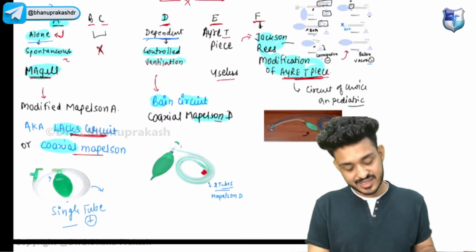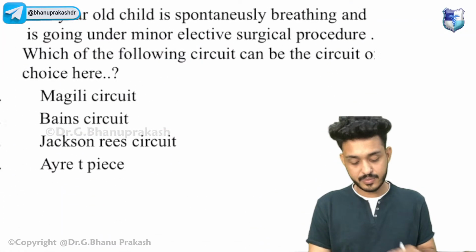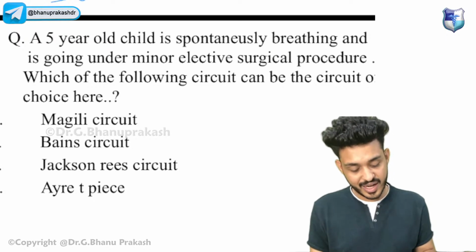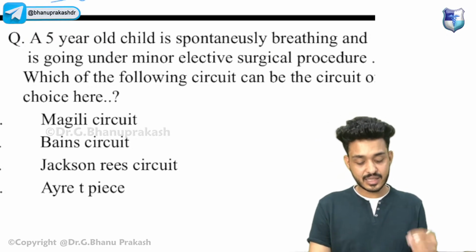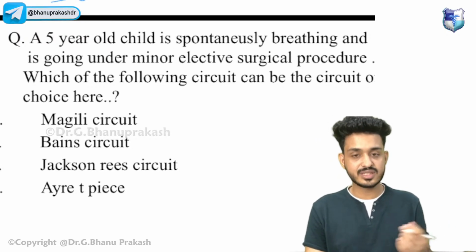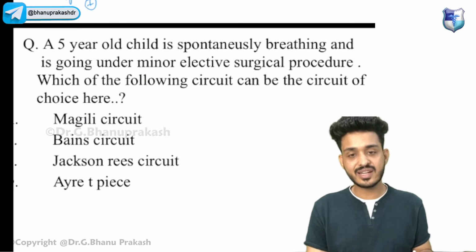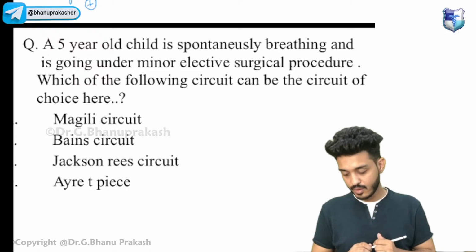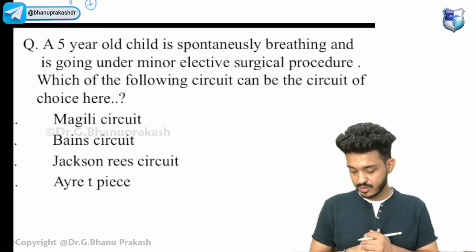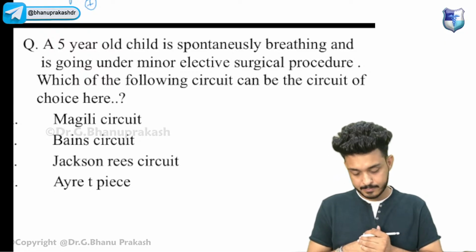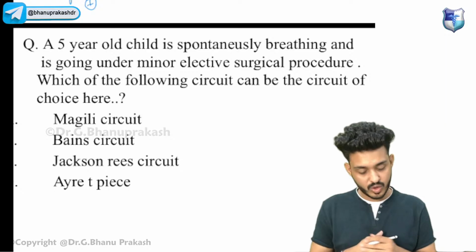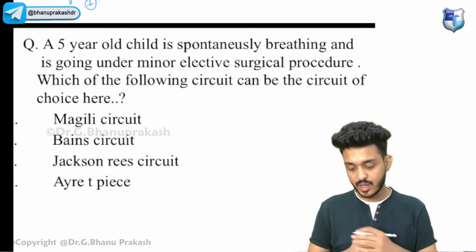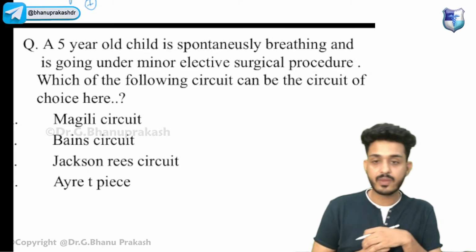Based on this they will be asking questions. Try to solve multiple questions we are having. Try to solve this one. A 5-year-old child is spontaneously breathing and is going under a minor elective surgical procedure. Which of the following circuits can be the circuit of choice here? Try to answer. What would be your answer? Try to answer, guys.